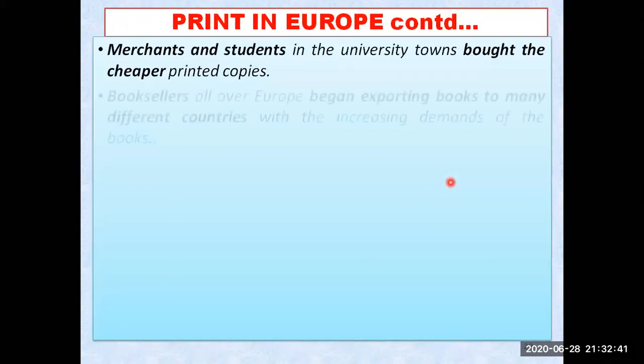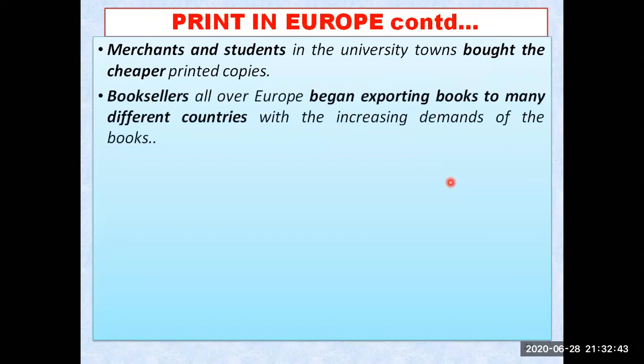Let us see. Merchants and students in the university towns bought the cheaper printed books, because they wanted to read and crack the competitive examinations. Students want to learn, so they were very happy with the printed copies, the printed materials on that cheap paper. So merchants and even students were going for cheaper things.